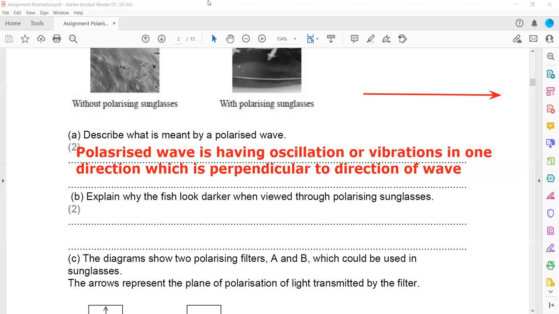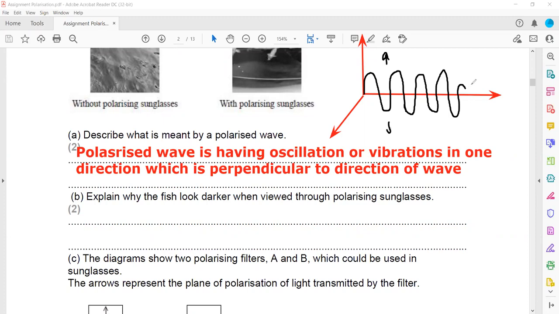For example, it's in 3D. If we draw, the vibrations are perpendicular. So vibrations are in the same plane, but they are perpendicular to the direction of the wave, because you can see the vibration is either up or down and the direction of the wave is towards the right. So we call that a polarized wave.